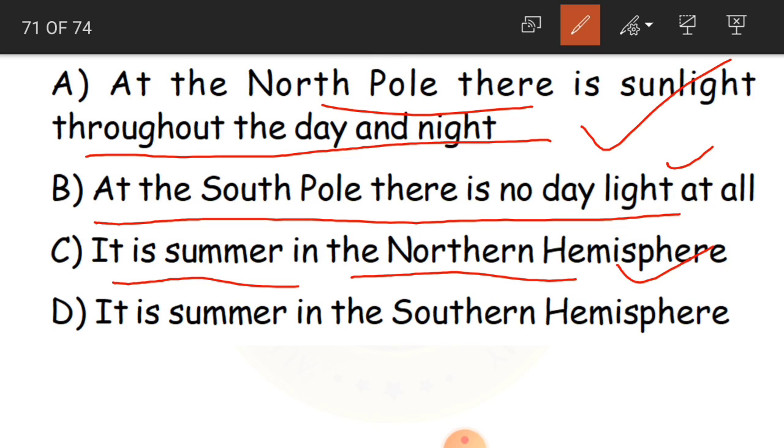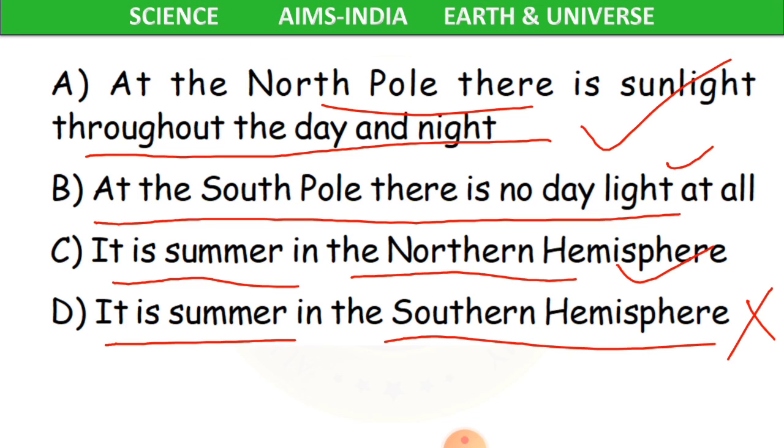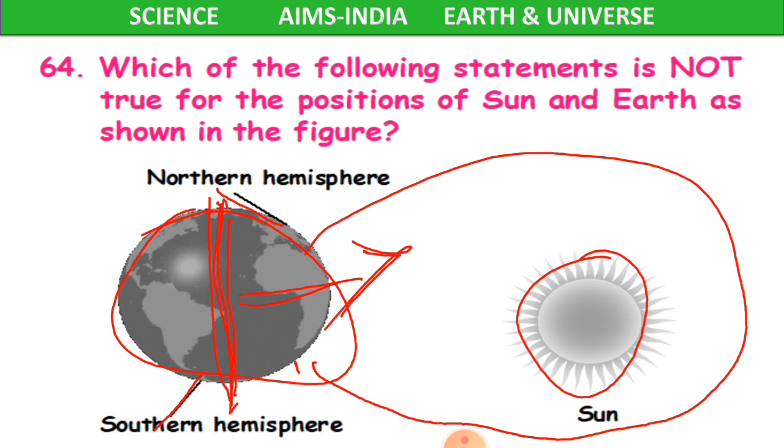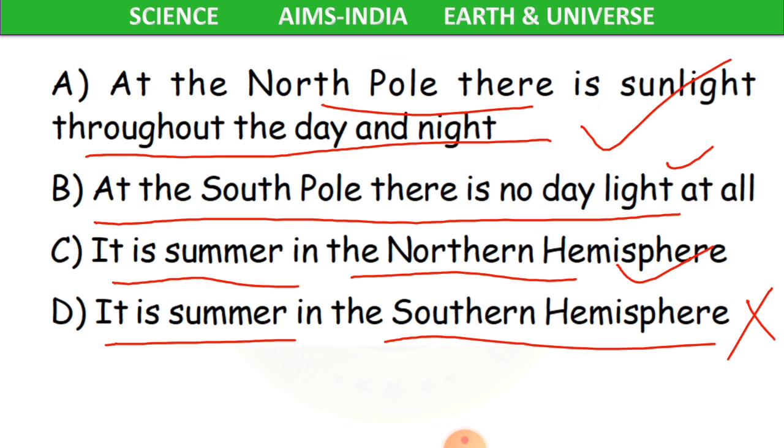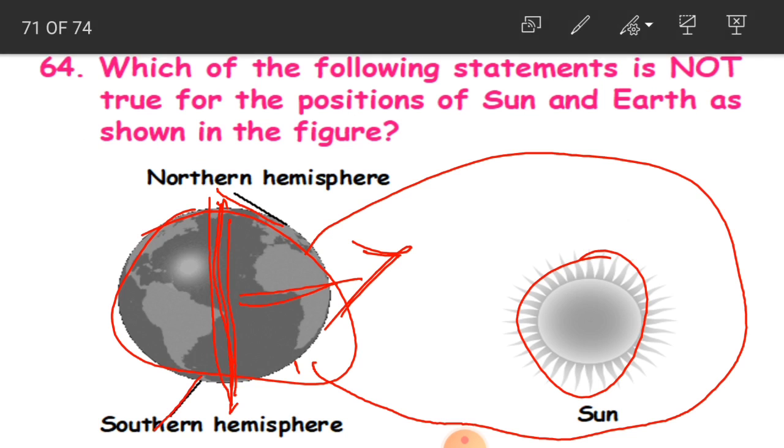This is also correct, because the sun is facing the northern hemisphere. And D is, it is summer in the southern hemisphere. This is wrong. It will be winter in the southern hemisphere. So D is the correct answer actually, because we have to identify the statement which is not true.